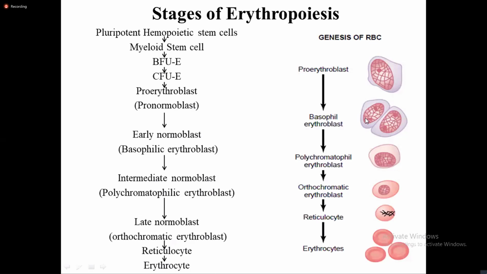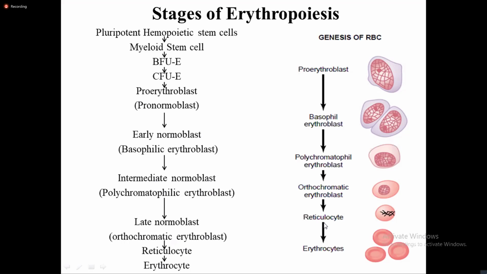Right? So if you look at the genesis of red blood cell, what are the differences or the changes that you see? Superficially, just look at the picture. What are the differences that you see? Look at the size of the cell. Look at the size of the pro-erythroblast cell initially, and then the size of erythrocytes. Is there a decrease in size or not? Yes, there is. Right? So there is a decrease in the size of the cell.